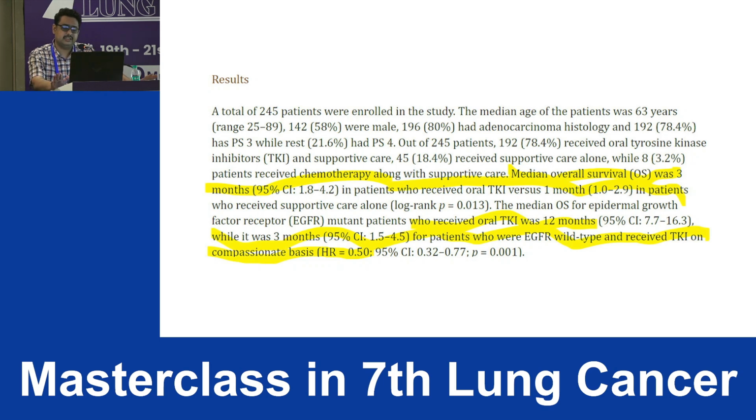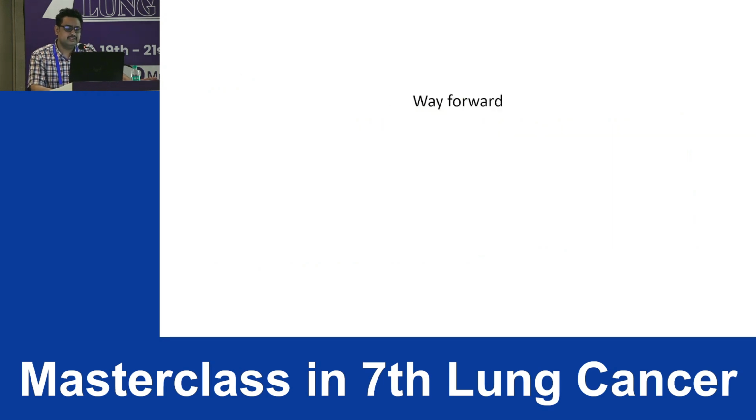But this was unselected patients. If retrospectively they were checked for EGFR mutation, if they were EGFR mutant, then the survival jumped to 12 months versus the unselected 3 months. So here what I want to highlight is, if you can select out and tease out patients with driver mutations, these patients might benefit more from targeted therapy rather than IOs. So this is the way forward.